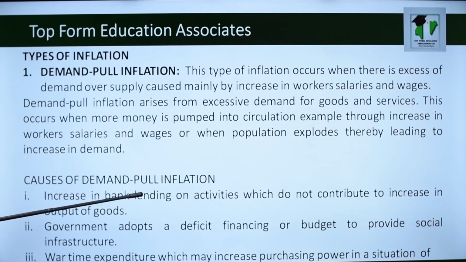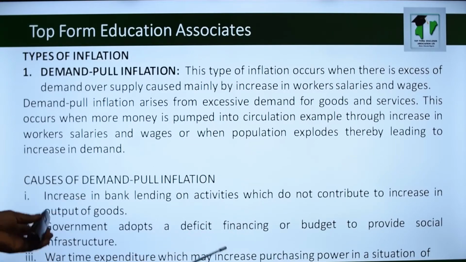Also, what are the causes of demand pull inflation? 1, increase in bank lending for activities which do not contribute to increase in output of goods. Number 2, government adopts a deficit financing or budget to provide social infrastructure. So when government adopts deficit financing, it can lead to demand pull inflation.